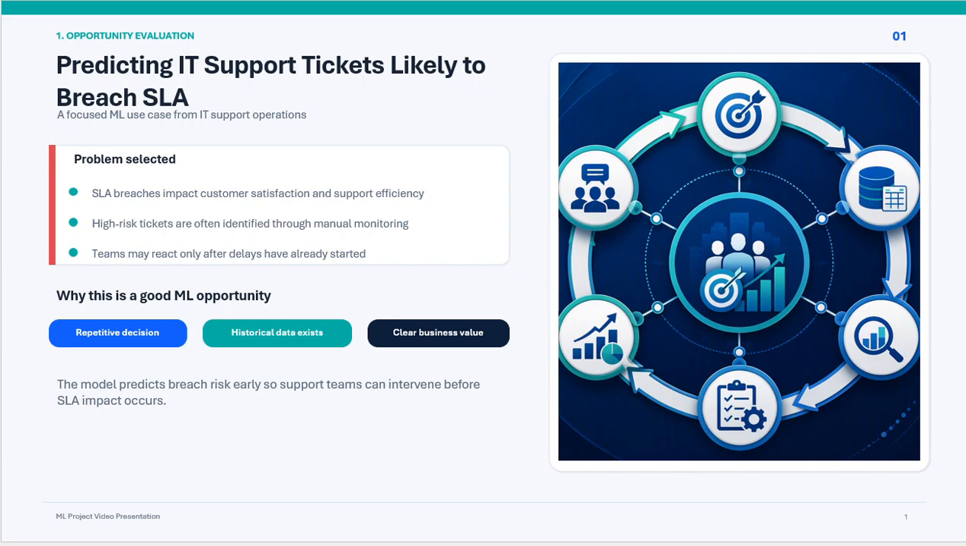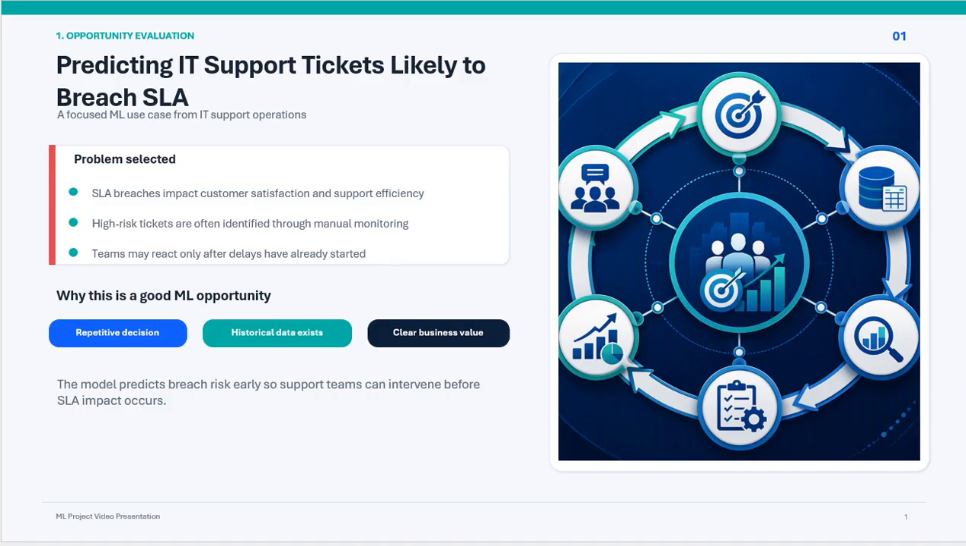Hello everyone. For my machine learning project, I selected the problem of predicting IT support tickets that are likely to breach their service level agreement, or in short terms SLA. In large organizations, support teams handle hundreds or even hundreds of thousands of tickets each month.